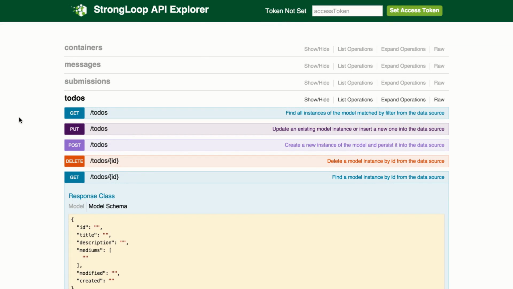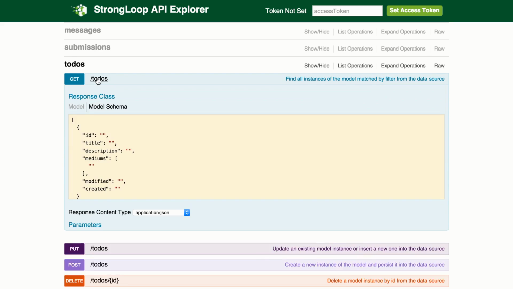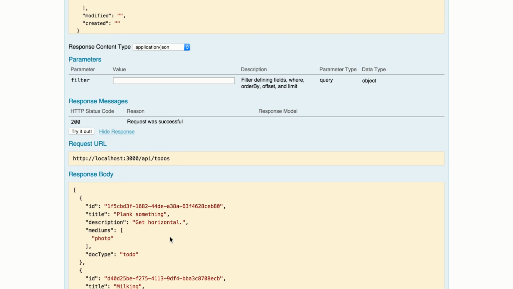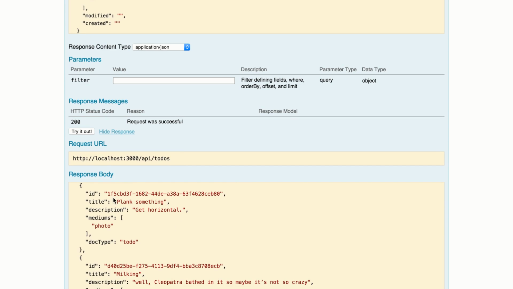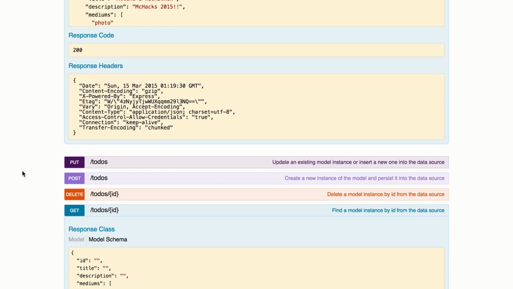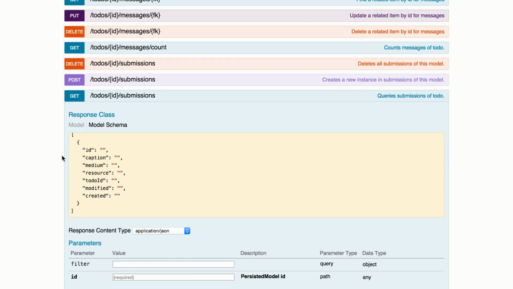So here is our StrongLoop API. This is the Swagger 2.0 documentation that's automatically generated using Loopback. And this is looking at our model for to-dos. So you can actually simulate what the requests are. Let's try it out. Hey, look, there's planking and milking, a bunch of different to-dos. We can actually take this ID and go down, and let's see what submissions are available for that to-do ID. So submissions here. I'm going to type in the ID.